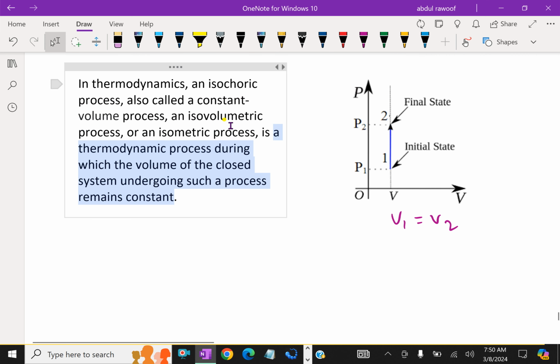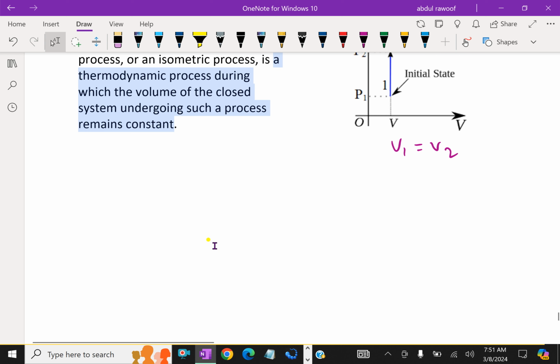In thermodynamics, an isochoric process, also called a constant volume process, an isovolumetric process or an isometric process, is a thermodynamic process during which the volume of the closed system undergoing such a process remains constant. Here we will derive the expression for a constant volume system.